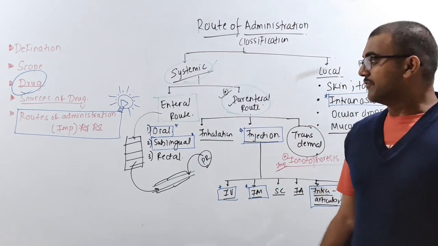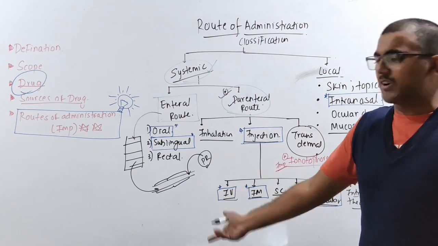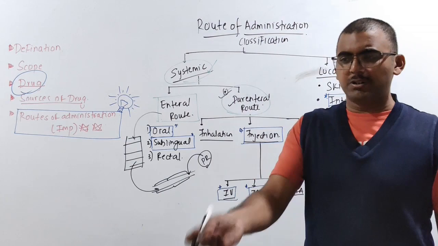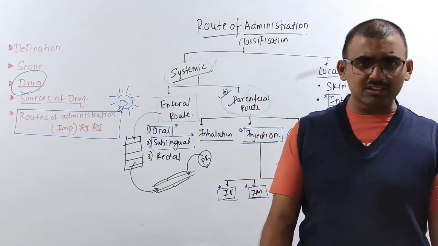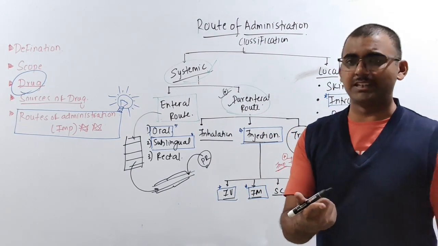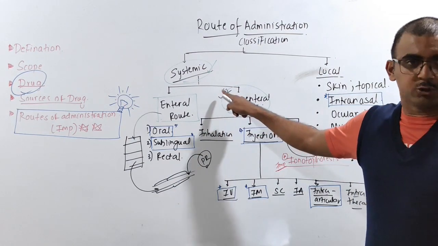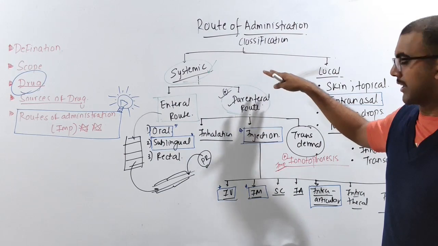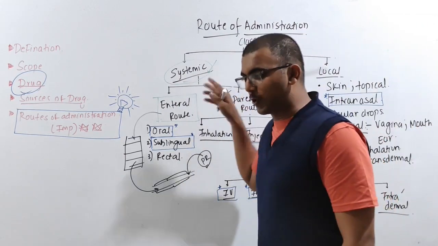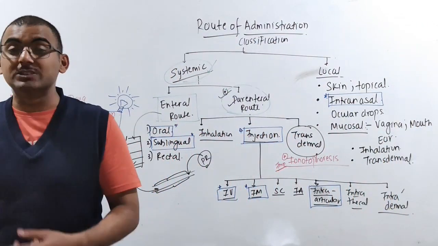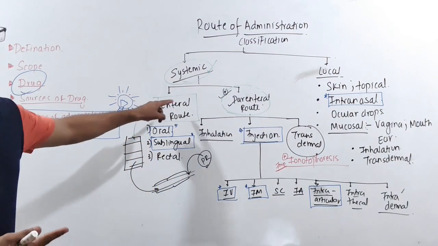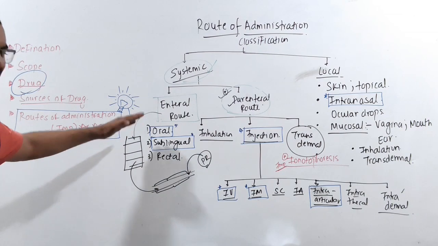Now can you tell me which type of route will give you faster activity? Those drugs which are able to reach the blood vessel as soon as possible are the drugs which are going to give you faster activity, especially your parenteral route. Whenever you are giving a drug in the parenteral route, this drug is going to show faster activity. The onset of action is going to be comparatively fast compared to your enteral, because enteral route means going through checking and various things.